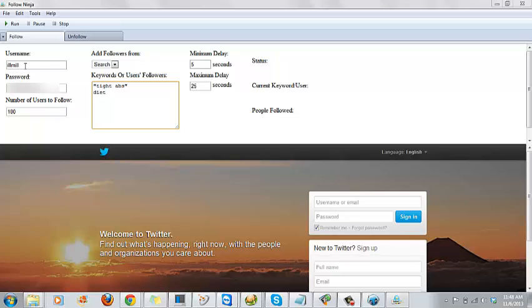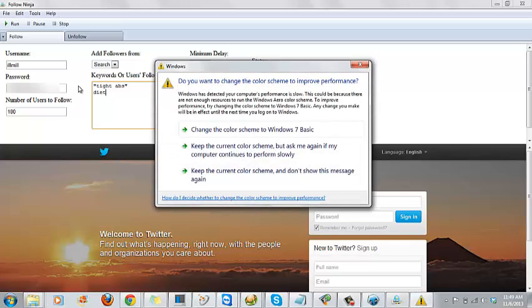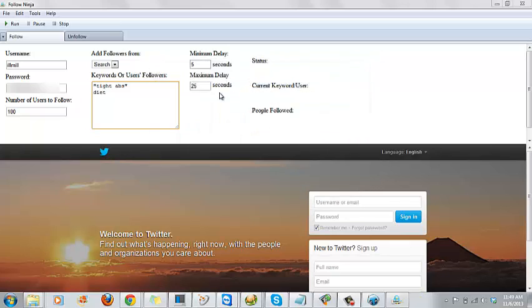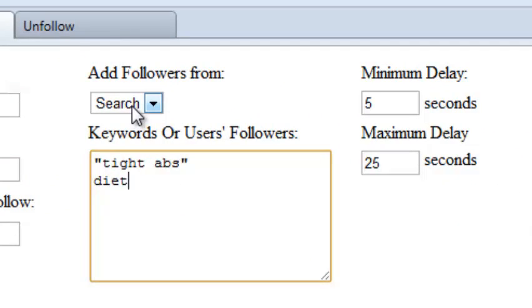You just enter your username and your password right here, and the number of users you want to follow. Twitter has limits on this. It depends on how many you're already following. You can follow up to 2,000 people, and only 1,000 per day. However, once you hit that 2,000 mark, then you can only follow 10% of the number of people following you. So for example, if you have 1,000 people following you, then you can go ahead and follow 100 people. Okay, so let's just get started here.